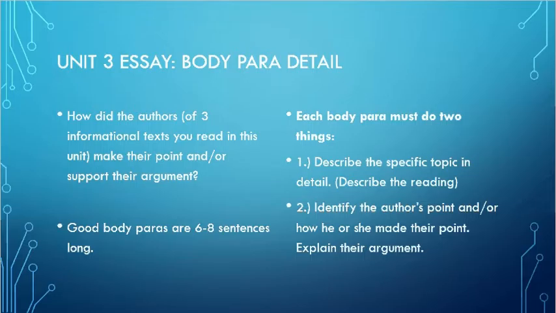The next thing that you have to do is explain how the author made their point. And that can't come from the reading. That has to come from your mind. So you need to look at the information you just put in there and explain how the author made their point of view. What did the author do in the reading that really convinced the reader of their argument? What got their point across? And the interesting thing about this second part is there's not a right or wrong answer. There's a logical and illogical answer.